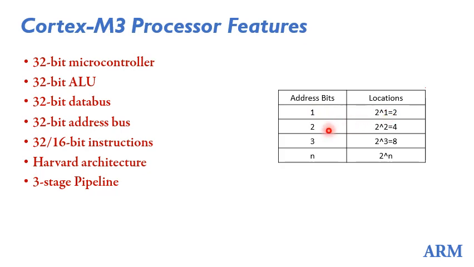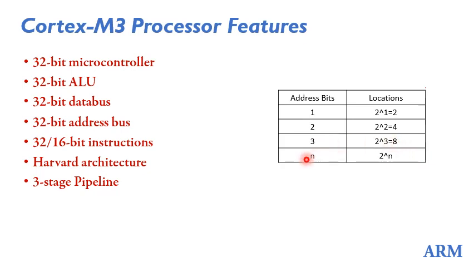If the number of address bits is 2, then the unique combinations are 0 0, 0 1, 1 0 and 1 1. That is 2 power 2, 4 combinations. With 3 address bits you can have 2 power 3, 8 combinations, that is 0 0 0 to 1 1 1.